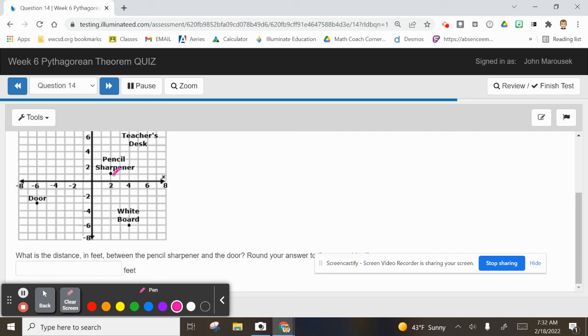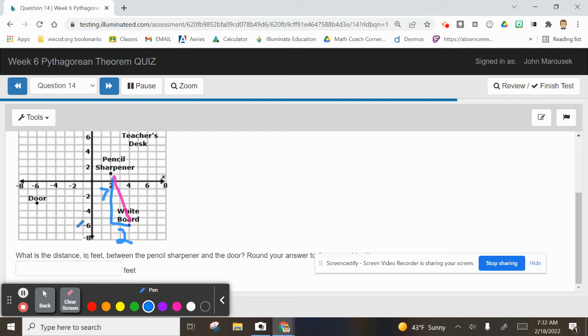So we're going to say pencil sharpener to the whiteboard. What's the distance between the pencil sharpener and the whiteboard? What would you do? You're going to make a triangle and you're going to count. I can tell right now the bottom is going to be 2. And this is going to be what? 1, 2, 3, 4, 5, 6, 7. All right, 2 and 7.